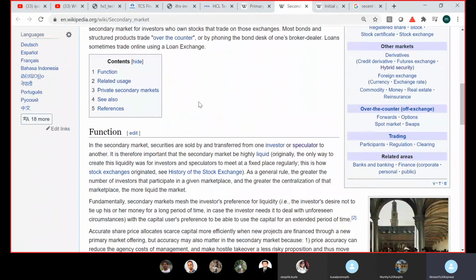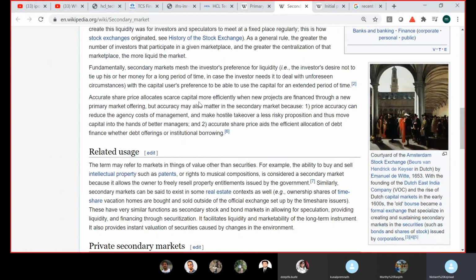For example, I bought 100 shares of Infosys yesterday. After 5 days, the price has gone up. I want to sell so that I can utilize that profit for my other purposes. So this is the function of the secondary market.